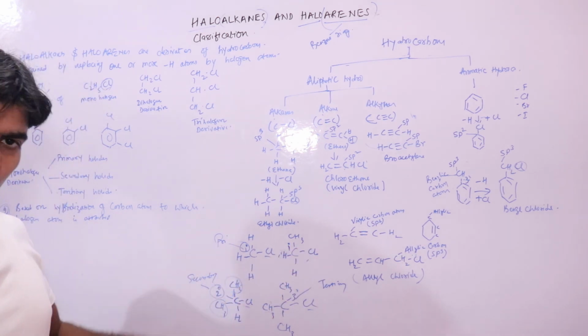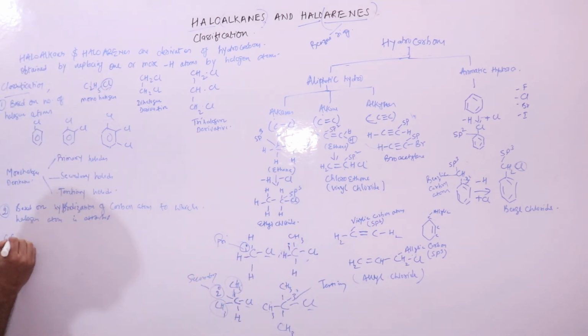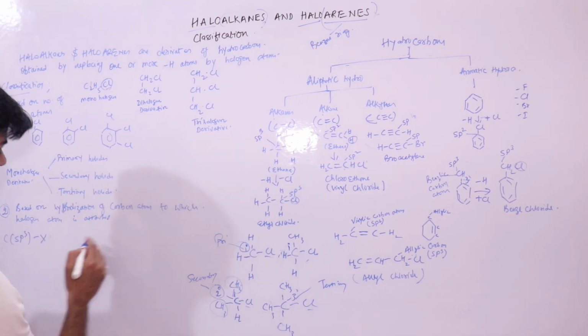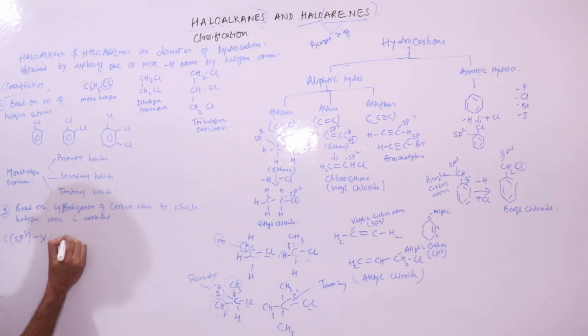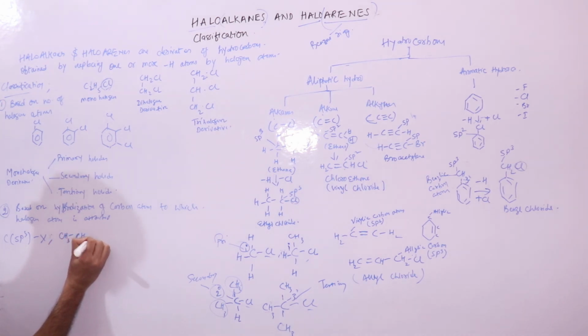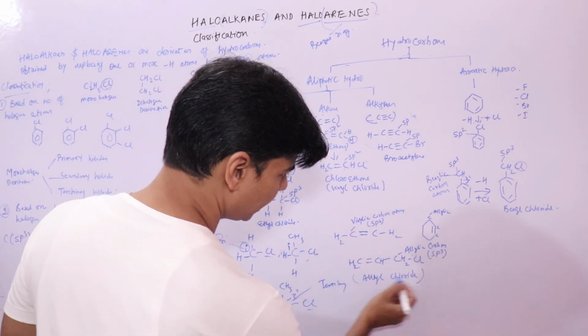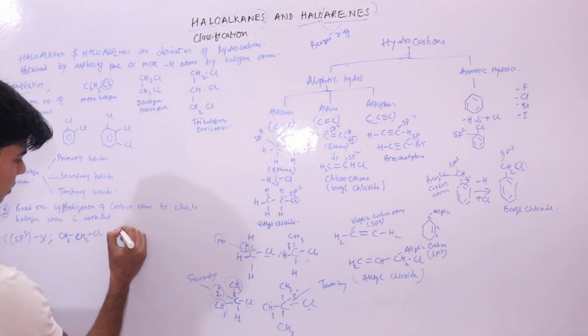Now let's look into those compounds where the carbon atom is sp3 hybridized, where we have an sp3 hybridized carbon atom and your X bond. First is your ethyl chloride, which is CH3CH2Cl. Second is your allyl. We have talked about this allyl system, right?